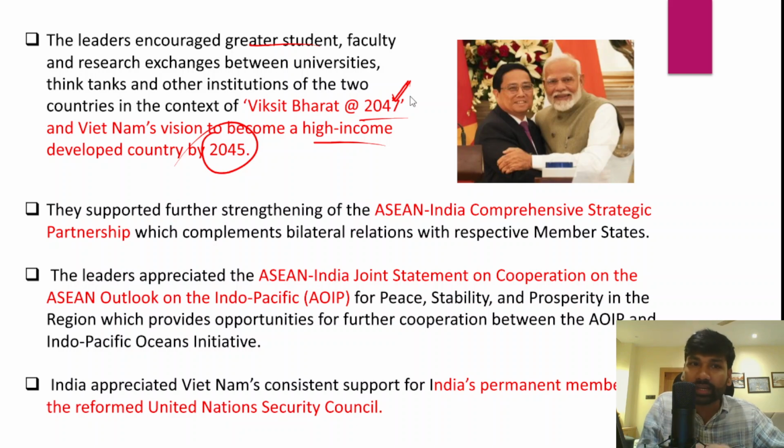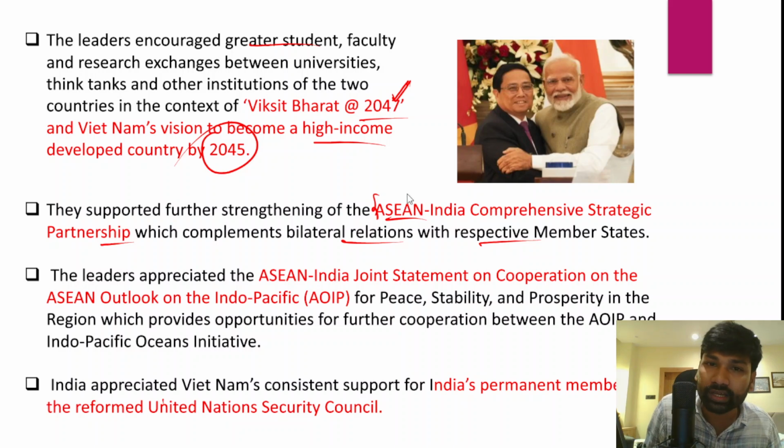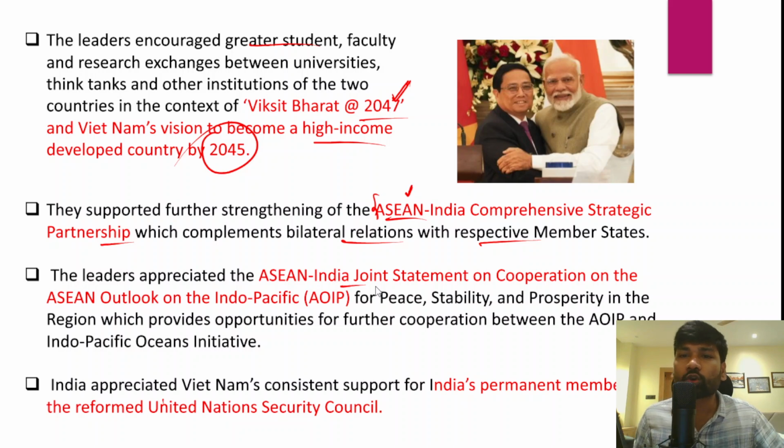So in fact, both India and Vietnam have strongly supported the further strengthening of the ASEAN, that is Association of Southeast Asian Nations, and India Comprehensive Strategic Partnership. And this ASEAN and India Comprehensive Strategic Partnership would further complement the bilateral relations with the respective member states, including Vietnam also, because Vietnam is also a member country which is part of the ASEAN grouping. And both the leaders have also appreciated the ASEAN-India joint statement on cooperation on the ASEAN outlook on the Indo-Pacific region.